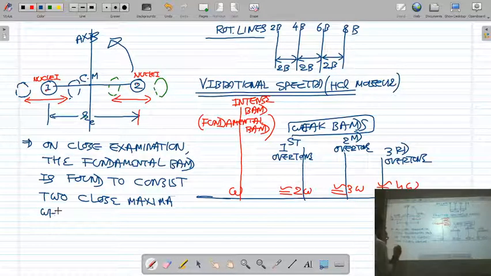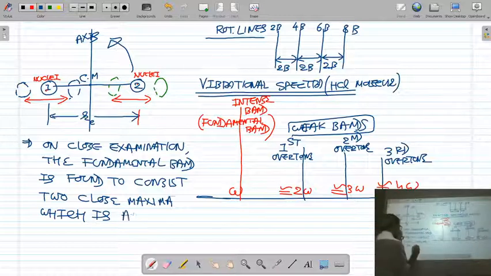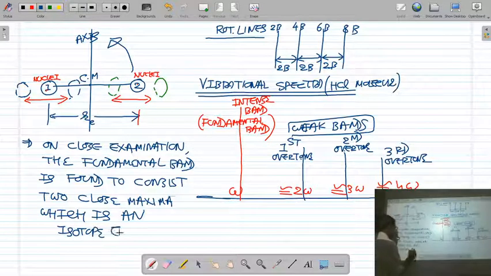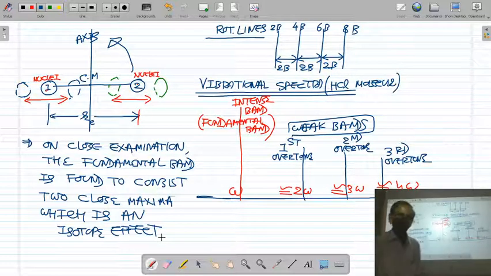That is due to the isotopic effect. For an isotopic molecule, instead of one band, you are getting two bands, two close maxima, for the fundamental band. That is due to the isotopic effect. I will give you one example.